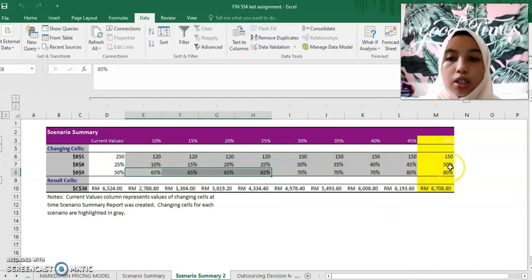It shows that with 50% of my clearance sales and 80% of my intermediate sales on 150 inventory, it will give me a revenue of up to 6,708 ringgit 80 cents. So 50% of clearance is the best way for me to change my markdown pricing assumption if I want to gain a good revenue on my business.